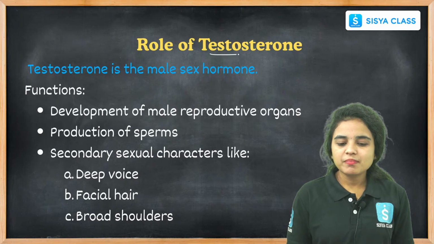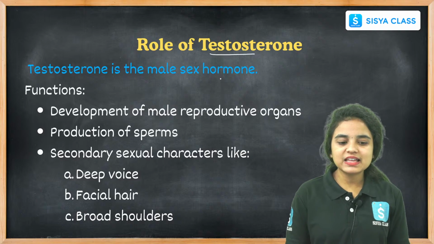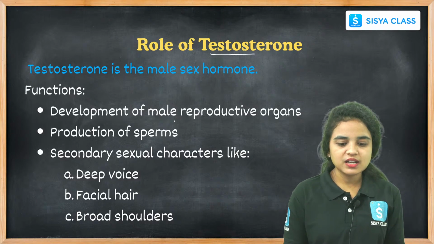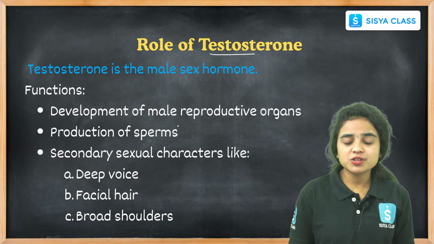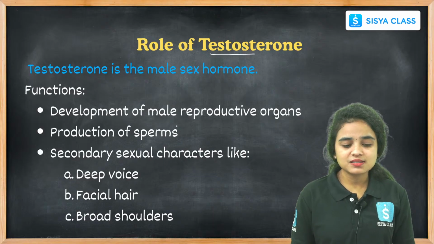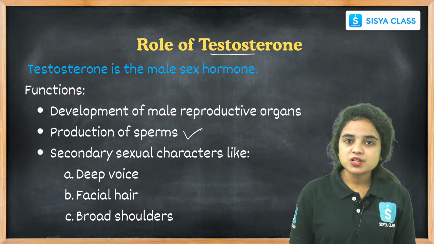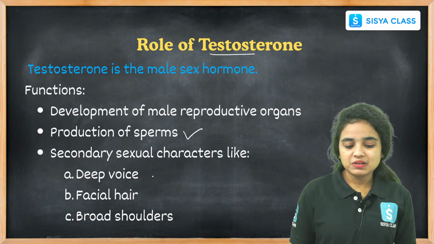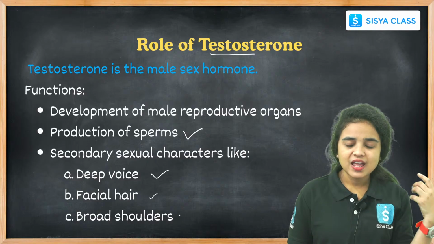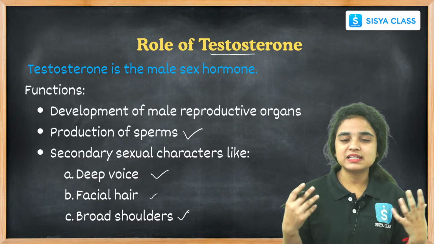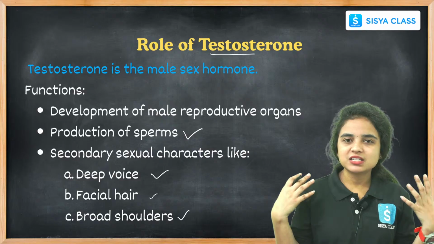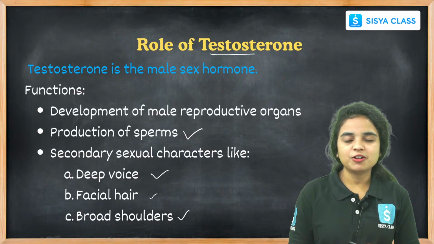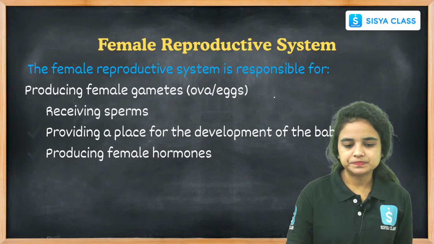Coming to the male hormone testosterone, let us see the role of testosterone. It will help in the male reproductive organs, secondary sexual characters of the male body, and production of sperms. Deep voice, facial hair, broad shoulders, muscle development, and changes in growth and body development will happen with the release of this hormone called testosterone.